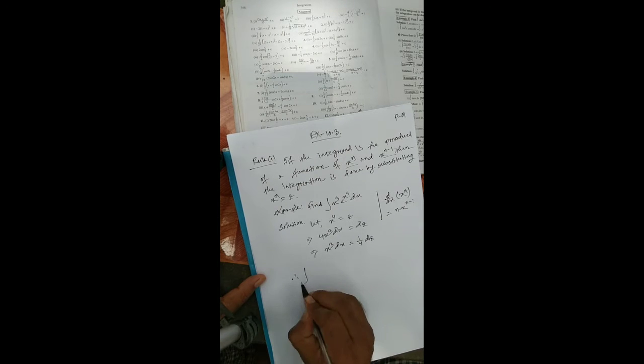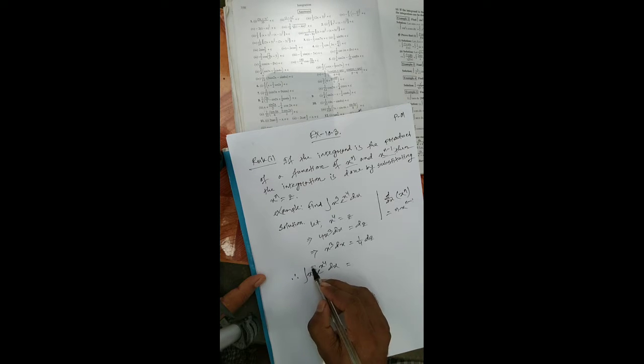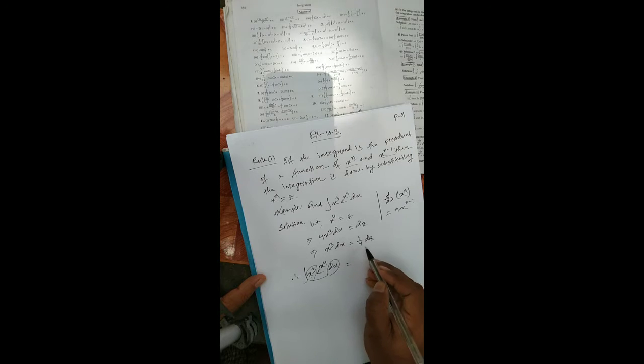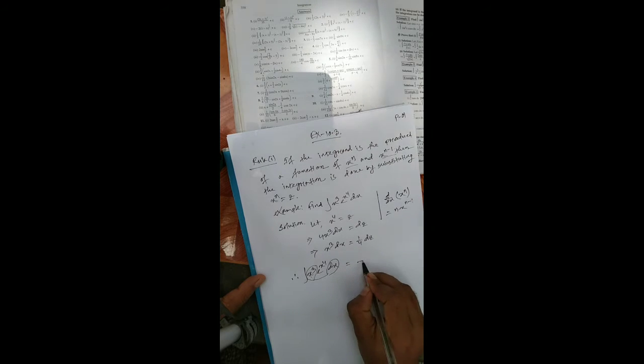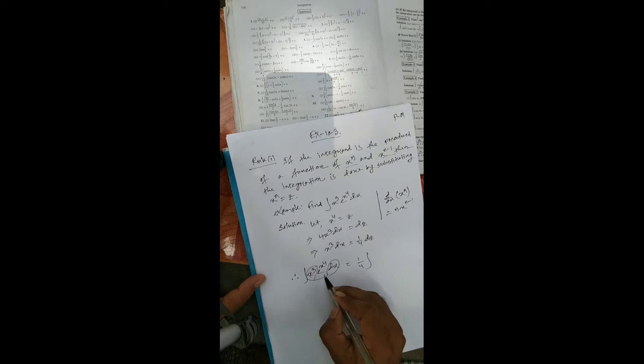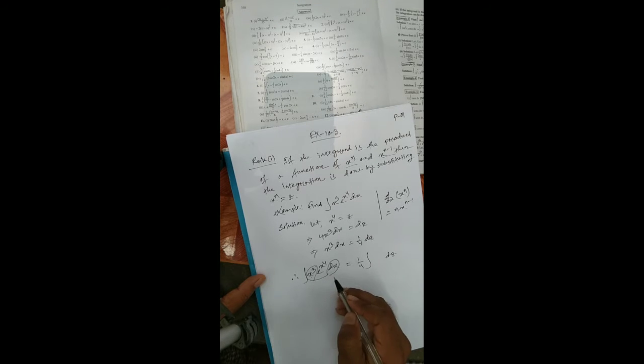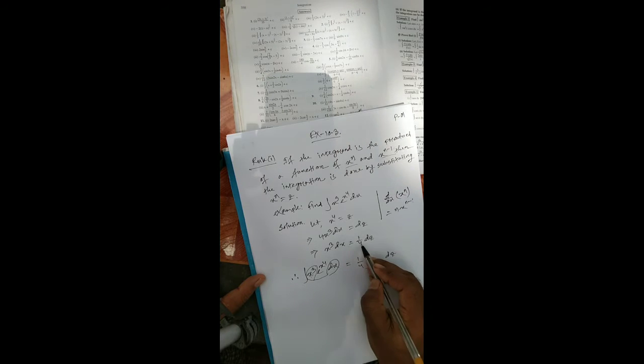Therefore the given question, integration of x cube e to the power x to the power 4 dx, is equal to: now this x cube into dx is equal 1 by 4 dz. So 1 by 4 integration of, replacing x cube dx, which is equal 1 by 4 dz.